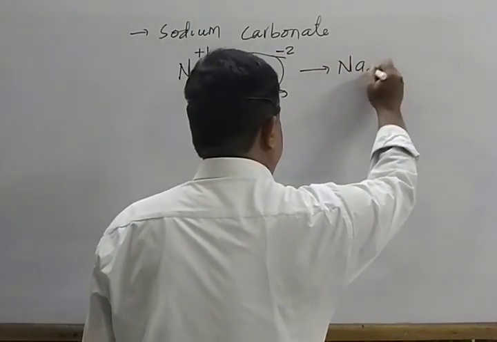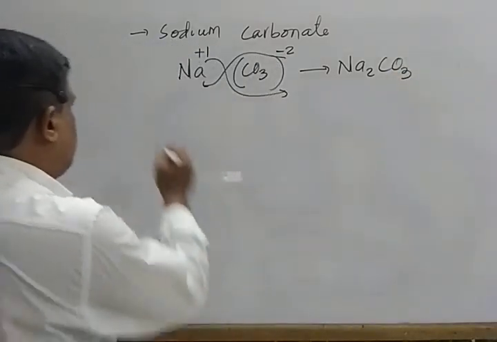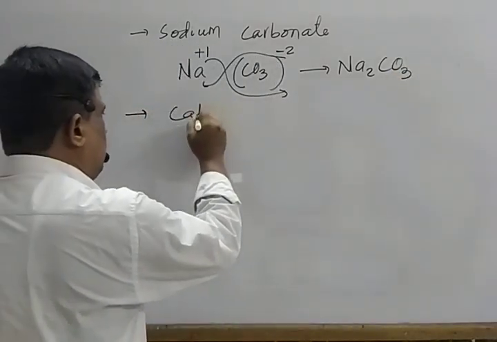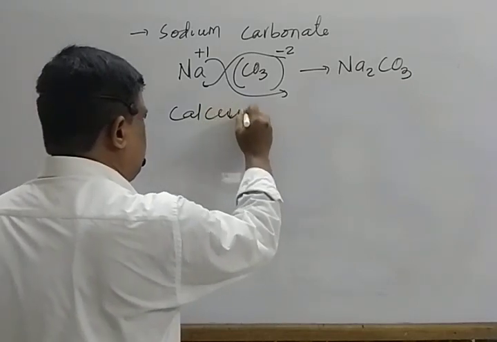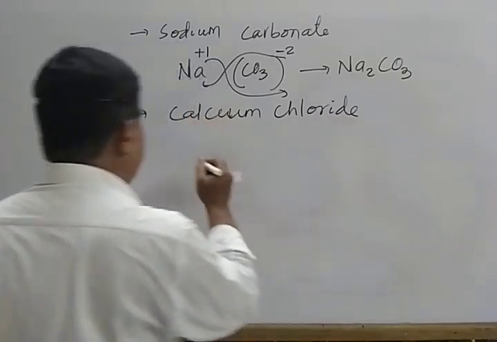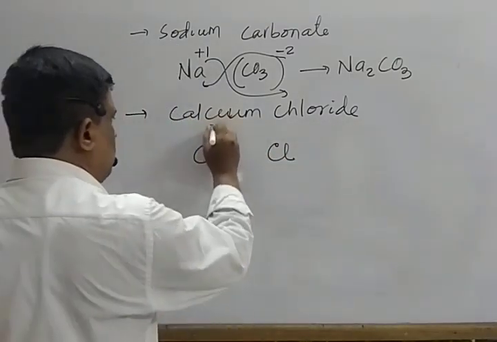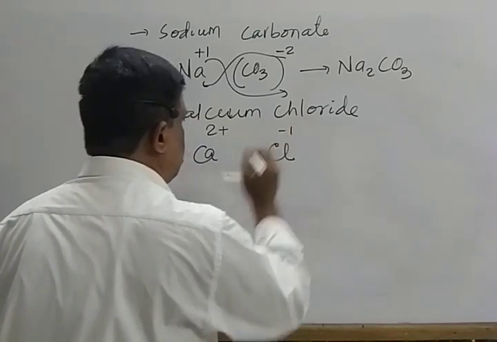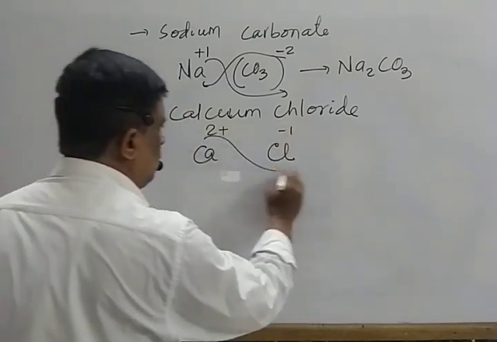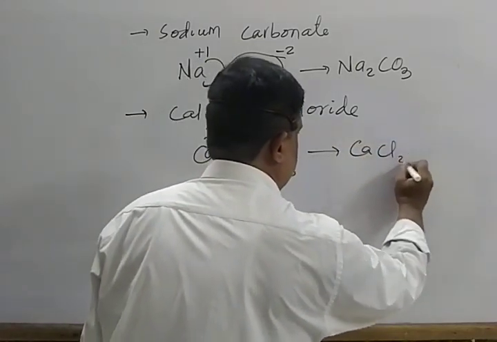There is Na2CO3. Second example, calcium chloride. Mark that. Calcium, chlorine, put their charge, no common, crisscross. That is CaCl2.